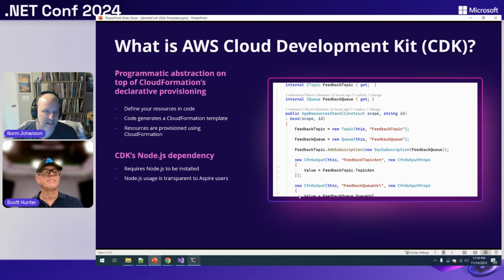Normally, when you work with the CDK, even with .NET, you still have to use the CDK's Node.js CLI to drive the experience. But now with our CDK experience, it's just going to be all done for you as part of that F5, starting my app host experience. So let's go see what that looks like.